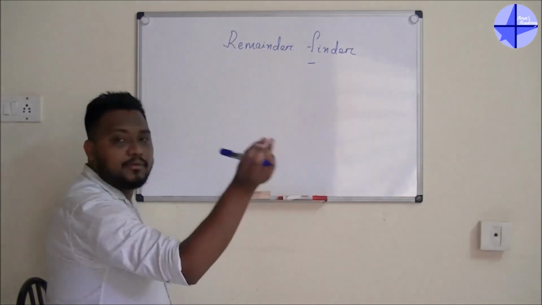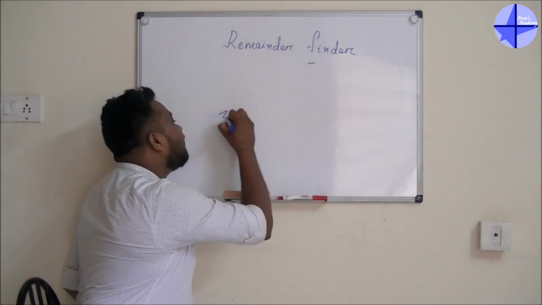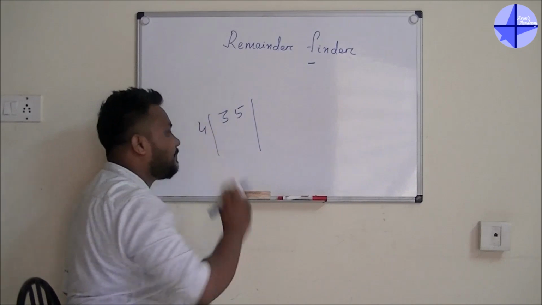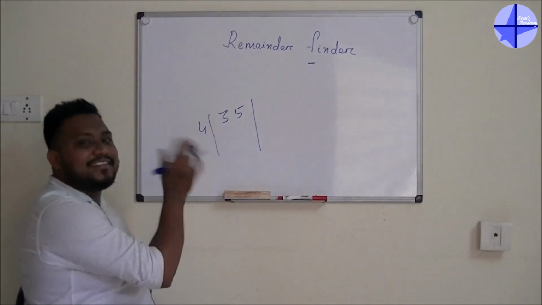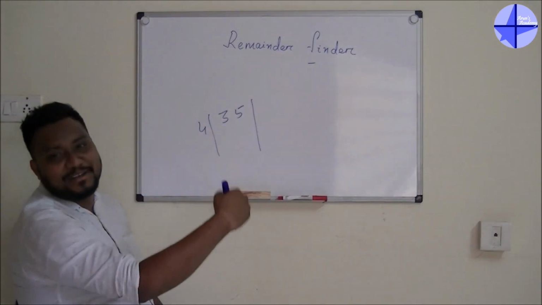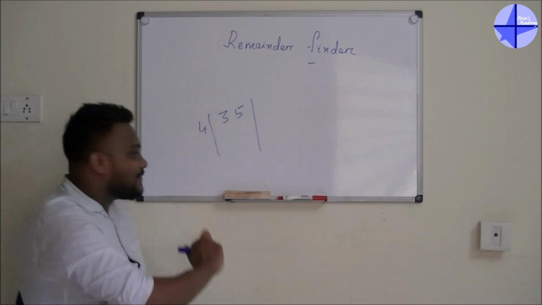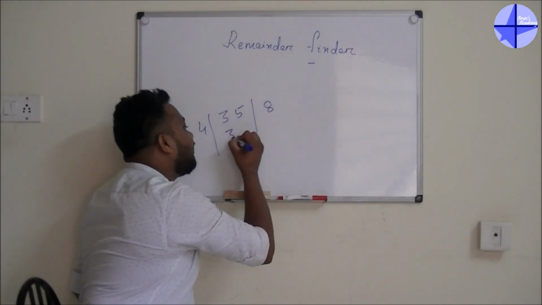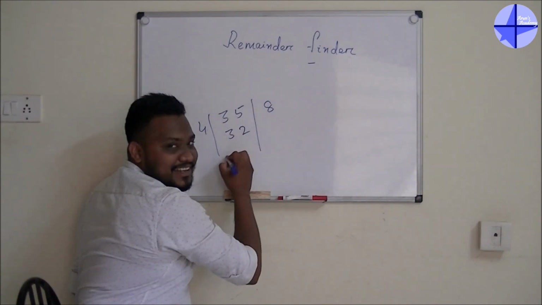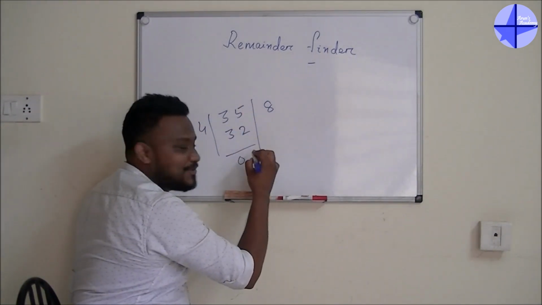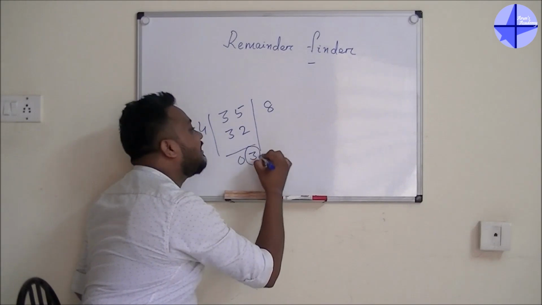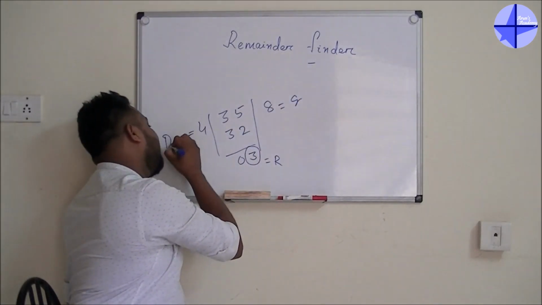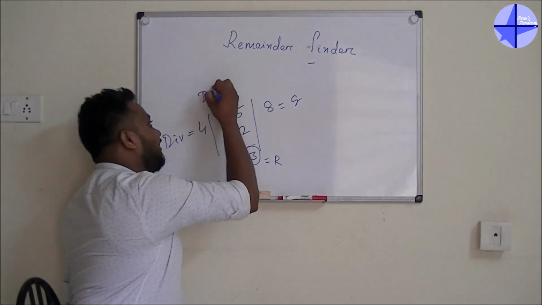So I'll take one very small thing. 35 divided by 4, and we used to do like this only. 4, 4 is the 32. 3 minus 3, 0. 5 minus 2, 3. So this is our remainder. This is our quotient. This is our divisor. And this is our dividend.